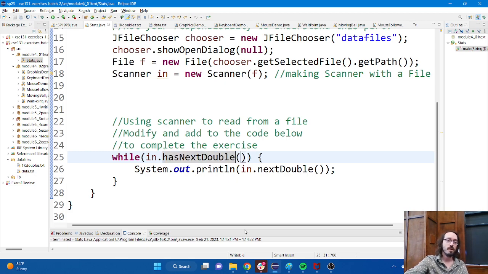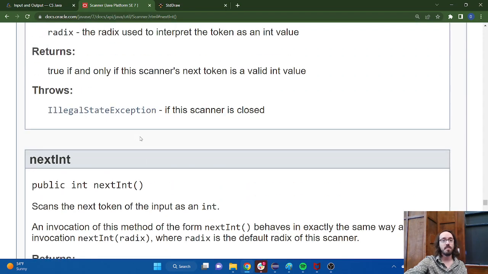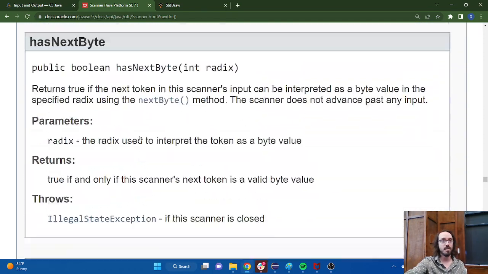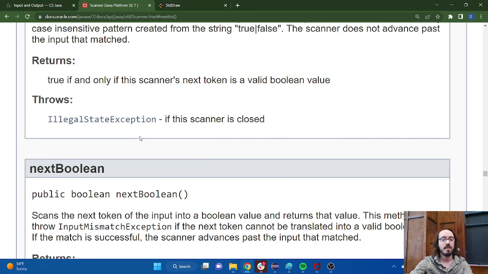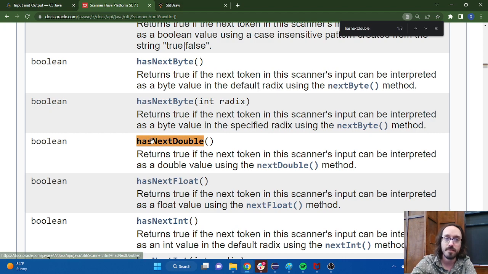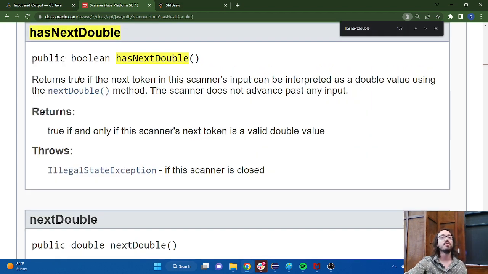That's new. So if you take a look at the API, we can actually go find it and read about it if we want to. Let me just search for it. hasNextDouble. There it is. All right. Returns true if the next thing can be interpreted as a double value.